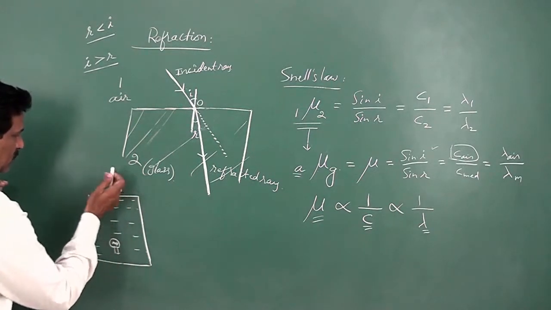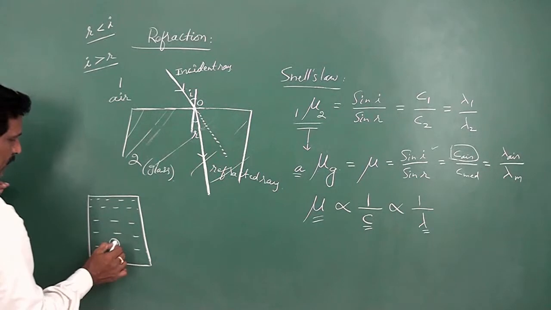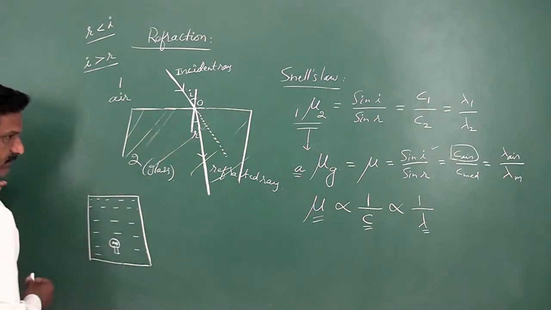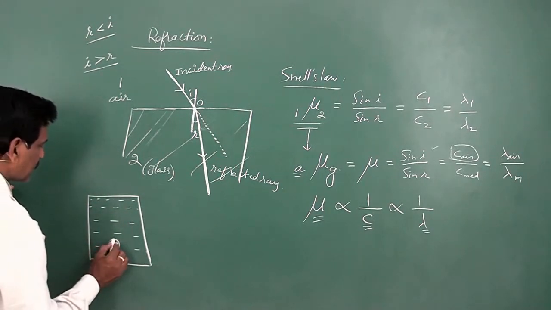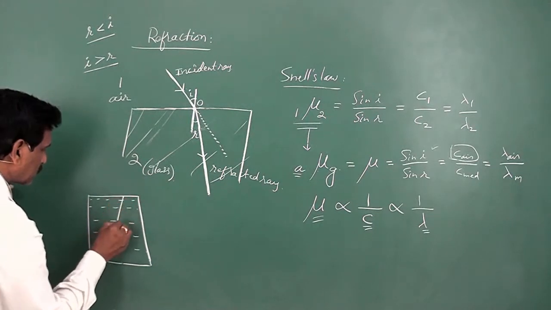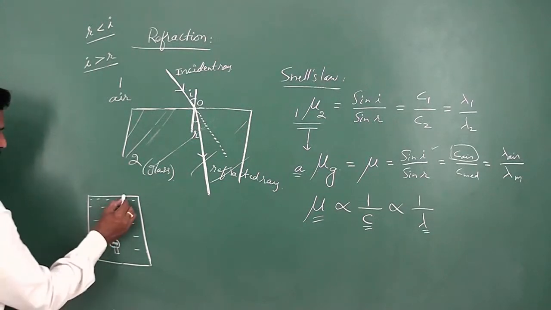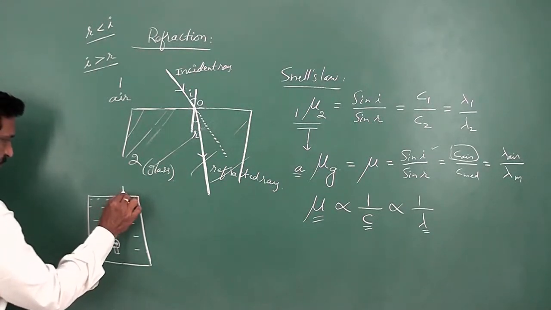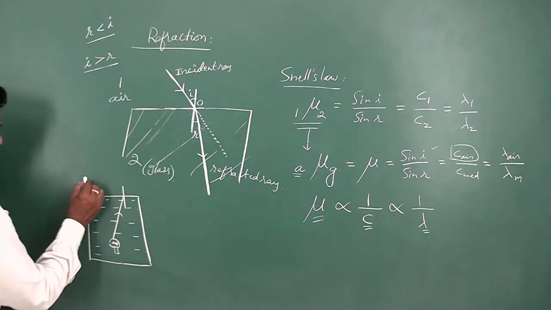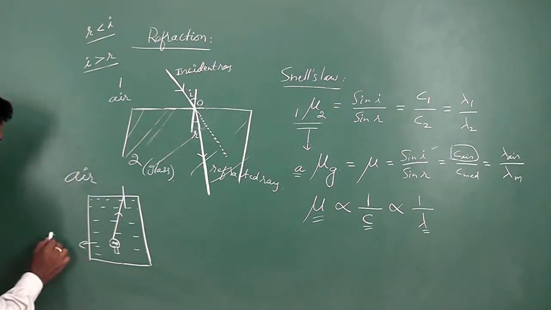Then if you observe the bulb in air, the light rays from this bulb go like this. So this is the light ray coming from the bulb. Then it strikes here. So this is the surface of separation of air and water. This is air. This is water.